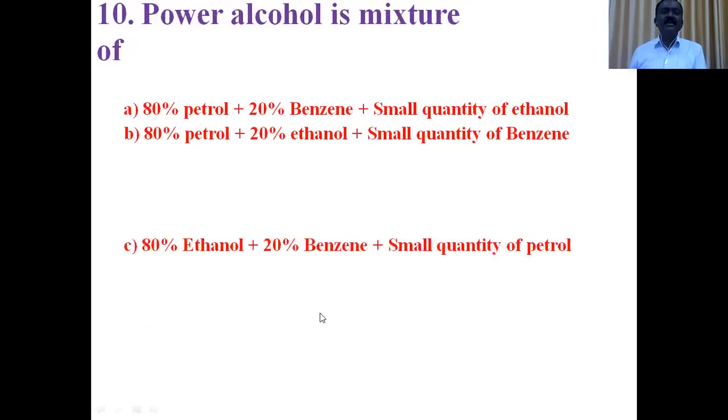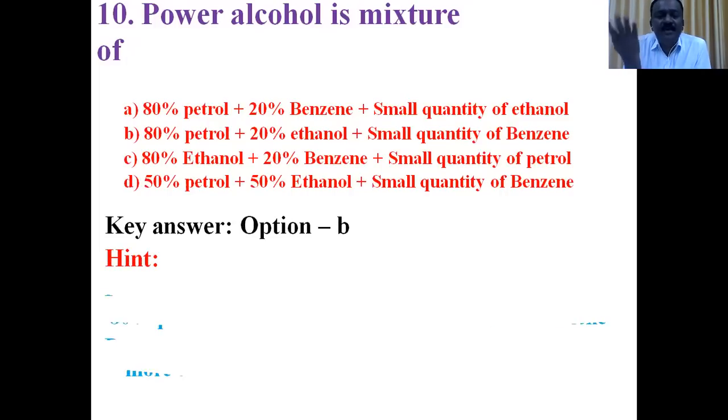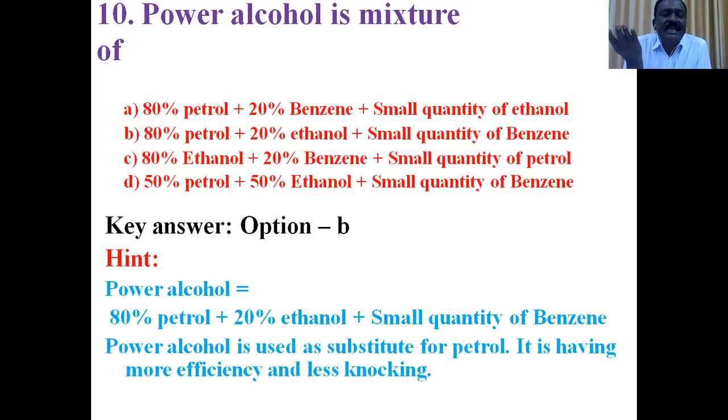Next question, the 10th one. Power alcohol is a mixture of... Many times, what is power alcohol is an important question. It is a mixture of 80% petrol and 20% ethanol, and a small quantity of benzene is also added.